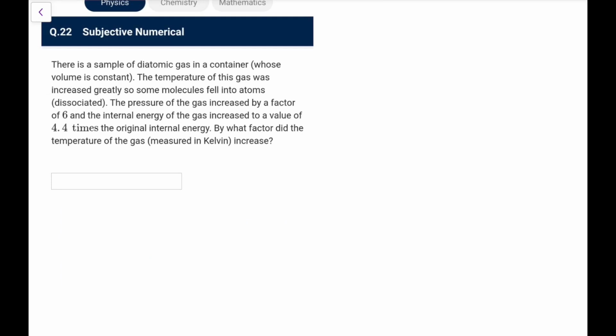Next one. Now see this. A sample of diatomic gas is in a container. Temperature was increased greatly so that some molecules fell into atoms, so they become mono. The pressure increased by a factor of 6 and the internal energy increased to a value of 4.4 times the original internal energy. By what factor did the temperature of the gas increase?